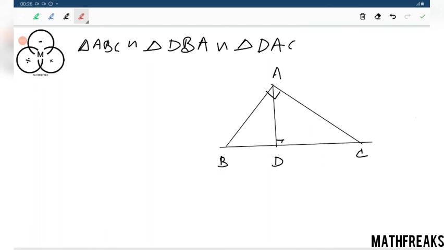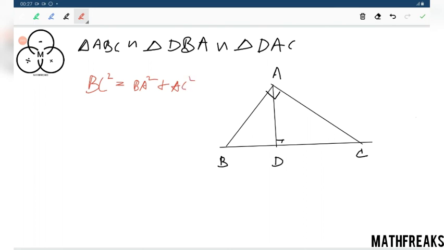We know that if triangles are similar, their inradii are in the same ratio as that of the sides. The interesting fact is that BC square equals BA square plus AC square by Pythagoras theorem.